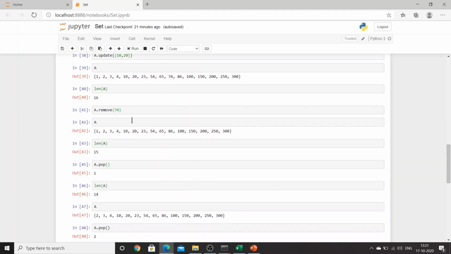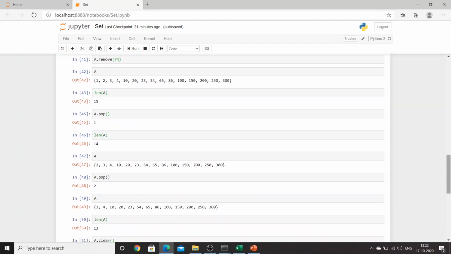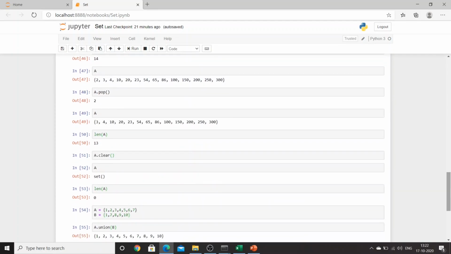Then we have the remove method, wherein we will remove the element which we have provided. If you do not want to provide any element, you can just use the pop method, where you will not be providing any element, and it will remove any element from the set. And if you want to remove all the elements, you can use the dot clear method, right?